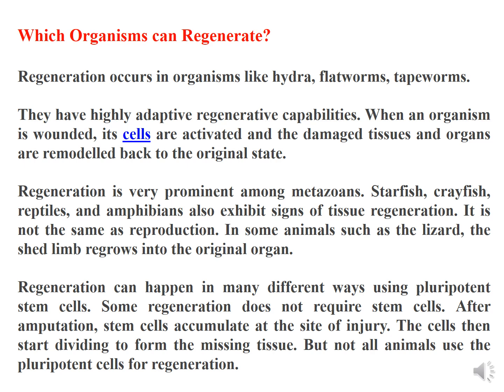So regeneration can happen in many different ways using pluripotent stem cells. Some regeneration does not require stem cells. After amputation, stem cells accumulate at the site of injury. The cells then start dividing to form the missing tissue, but not all animals use the pluripotent cells for regeneration.